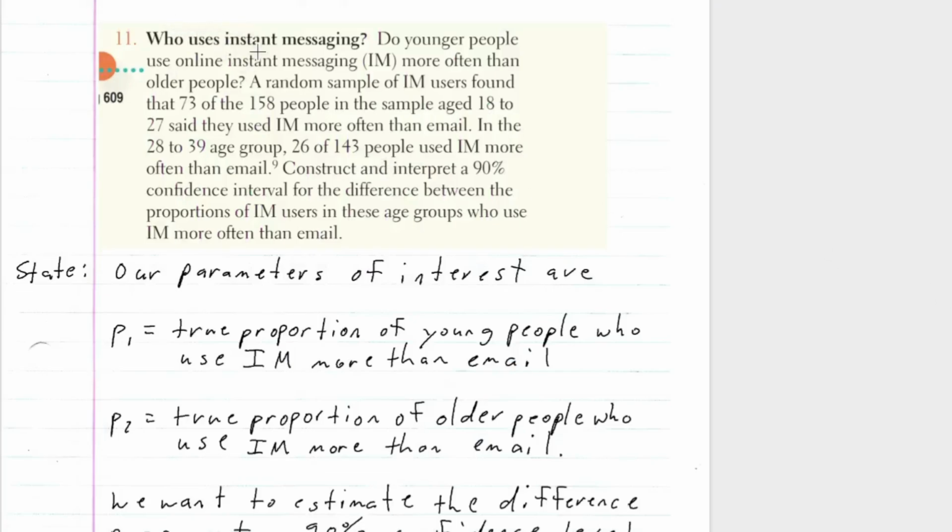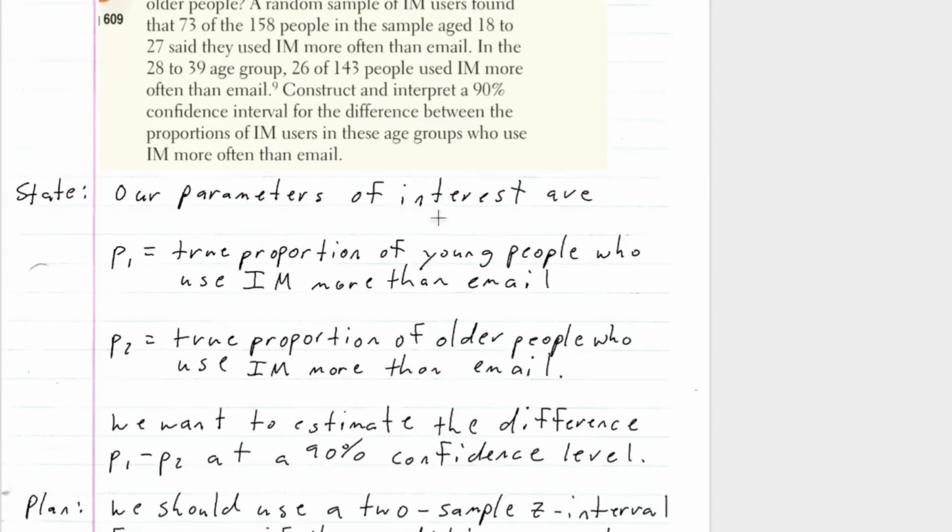All right, who uses instant messaging? Do younger people use online instant messaging, or IM, more often than older people? A random sample of IM users found that 73 of the 158 people in the sample aged 18 to 27 said they used IM more often than email. In the 28 to 39 age group, 26 of 143 people used IM more often than email. So they want us to construct and interpret a 90% confidence interval for the difference between the proportions of IM users in these age groups who use IM more often than email.